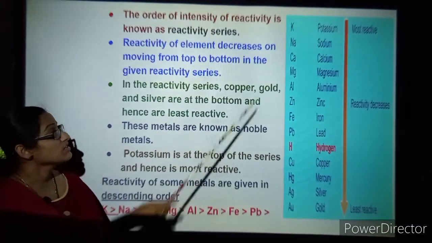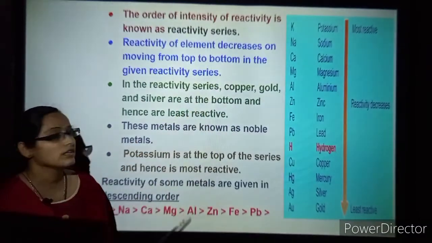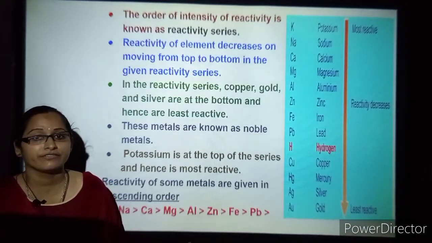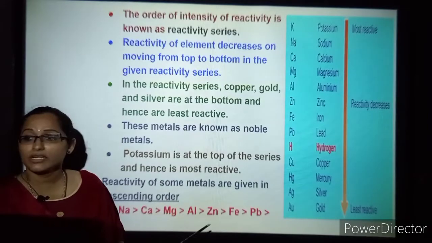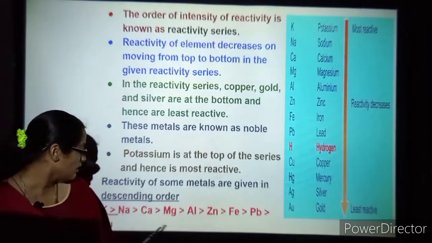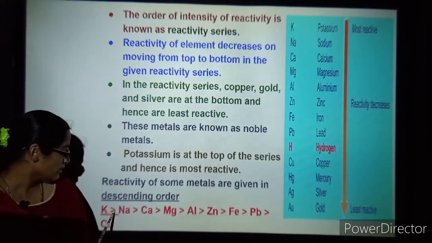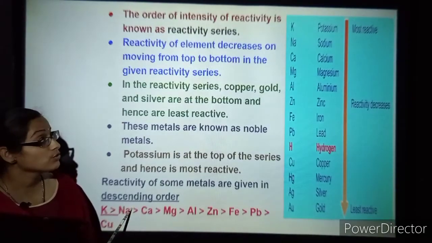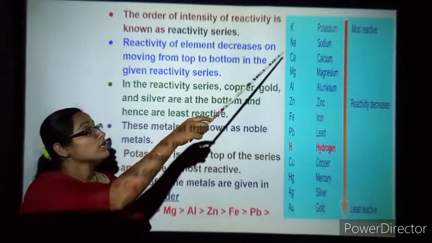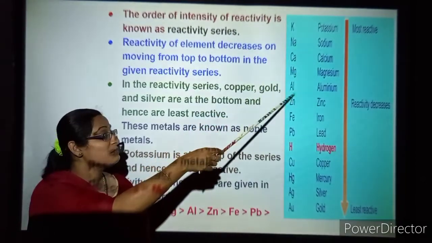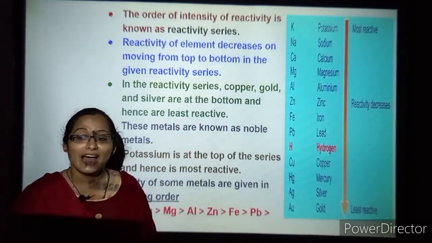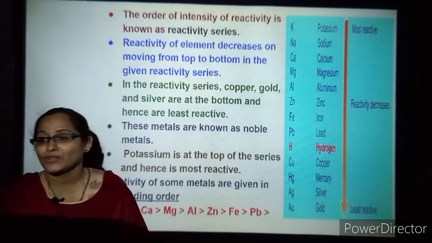Potassium is at the top of the series and it is highly reactive. You can see the reactivity of metals in the respective series. Potassium is more reactive with respect to sodium, as I had mentioned before. Sodium is more reactive than calcium, calcium is more reactive than magnesium, magnesium is more reactive than aluminium, and so on.